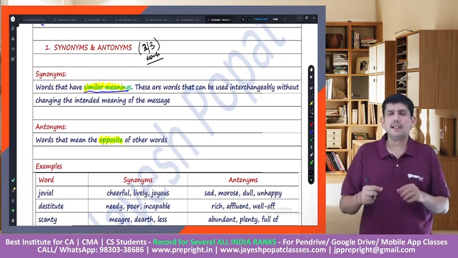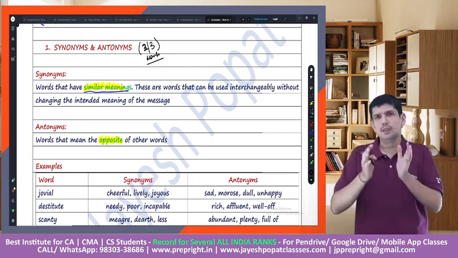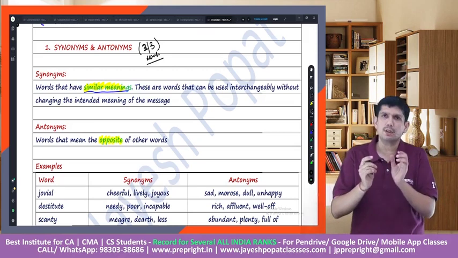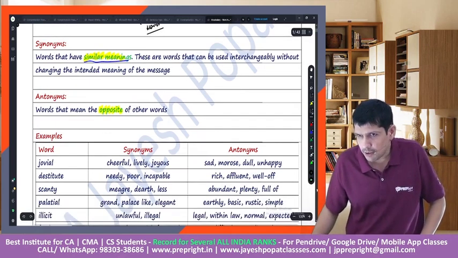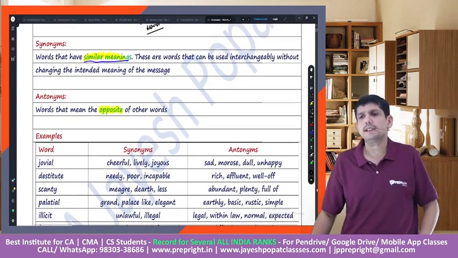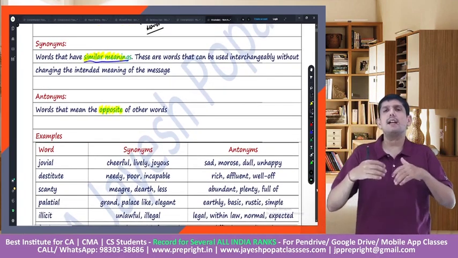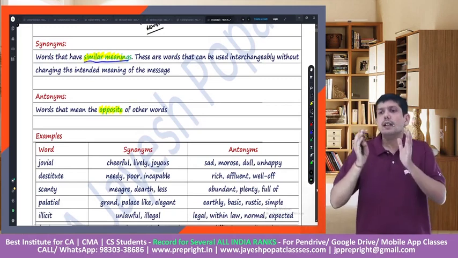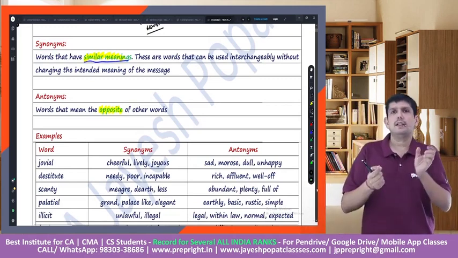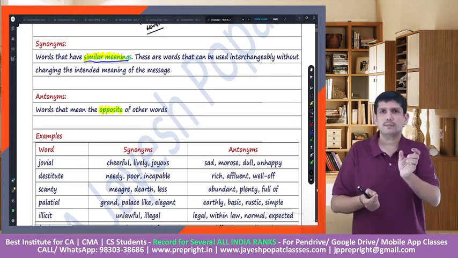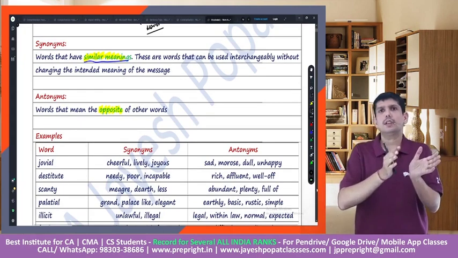It will not even take 10 seconds to answer this if we know the meaning or the opposite of a particular word. So let's have a look at some examples. Synonyms means a word which has a similar meaning. Antonym would mean the opposite of a particular word, like hot, cold, big, small. Those are the opposites, right?